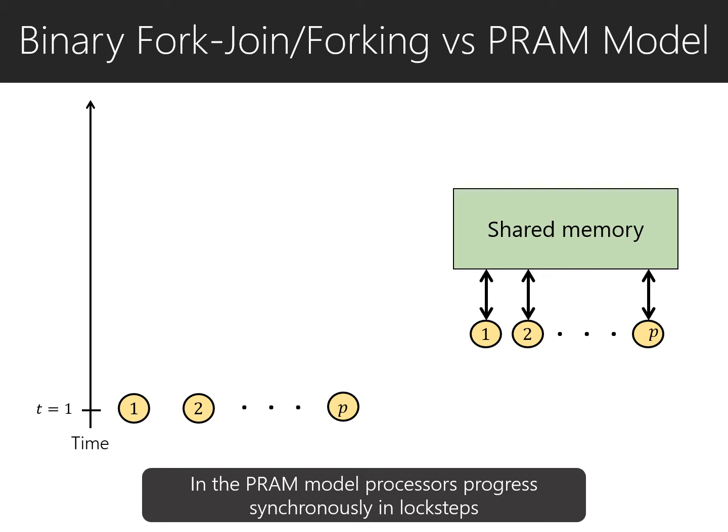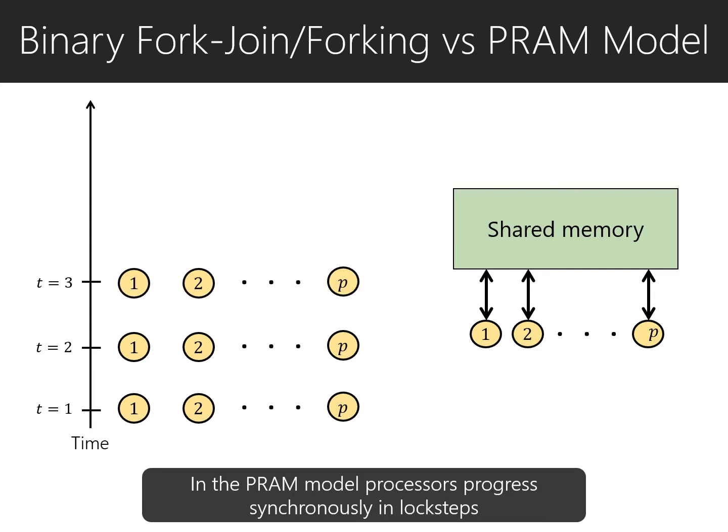In the PRAM model, there are P processors which share a shared memory. The P processors progress synchronously in lock step in the PRAM model and then in constant time they synchronize. In the figure, in time step 1, all P processors compute in lock step. In time step 2, they perform some computation and then synchronize. Again, in time step 3, they perform some computation in lock step and then synchronize in constant time. And up to the end of the computation, they perform computation in lock steps.